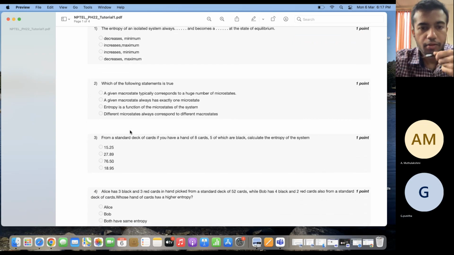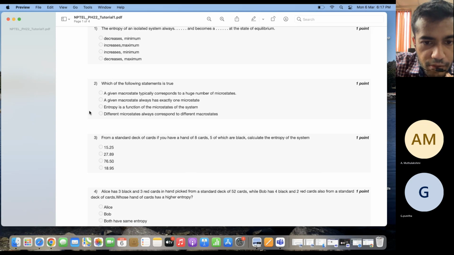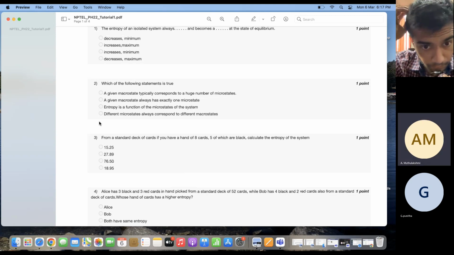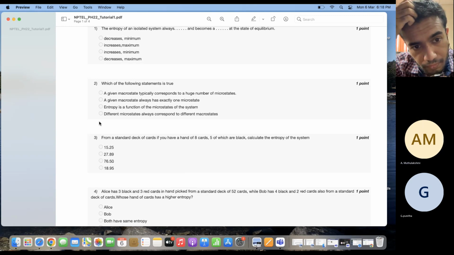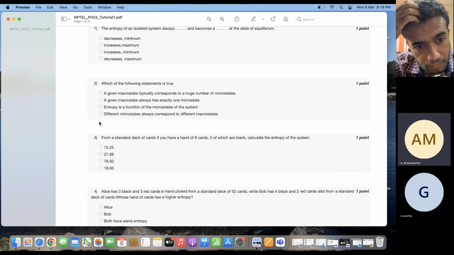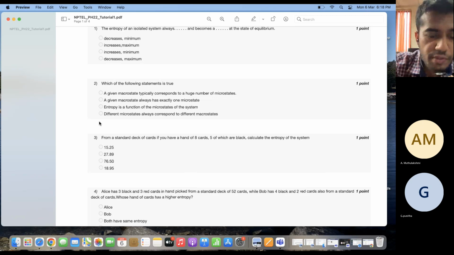Next question. Which of these following statements is true? Can you tell me which of these 4 statements is true? Is this last statement correct?